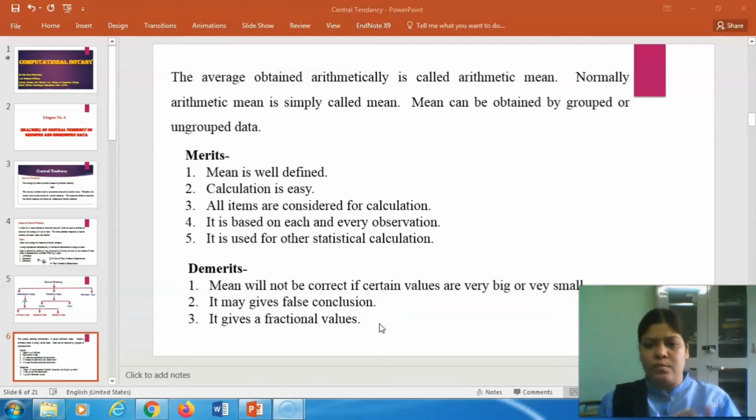If your data is too big or too small, then the obtained mean value is not so reliable. It may give a false conclusion because it is considering all the values altogether. So it may give you a wrong conclusion, and it gives fractional values, which is not acceptable.